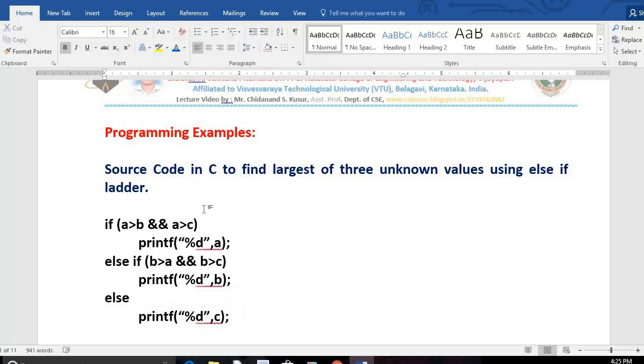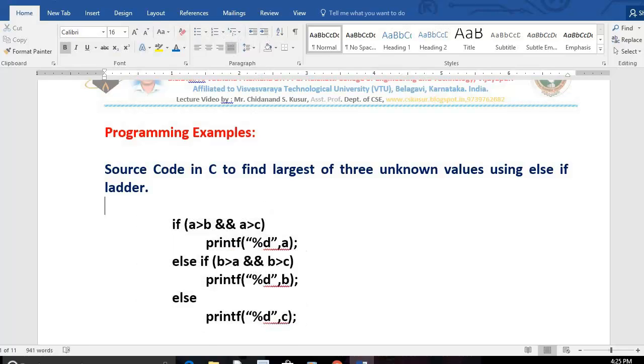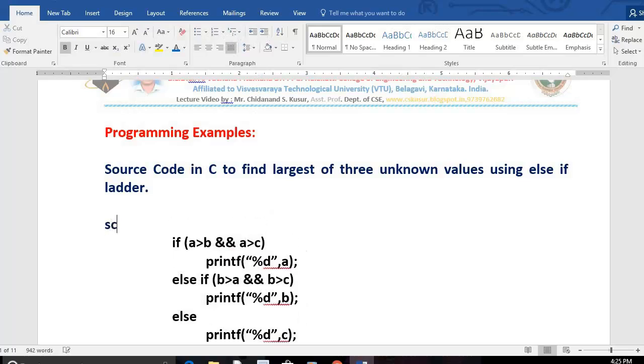This is called the core code. You need to write the remaining part. Before checking, you have to read the values, no? Then how to read the values? We use scanf, sir. How many values are you reading? 3 values.